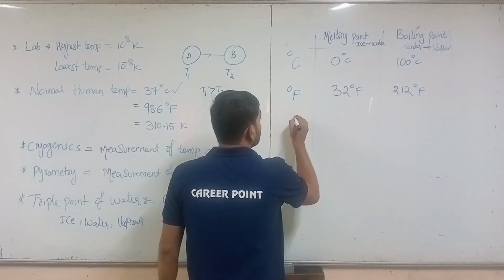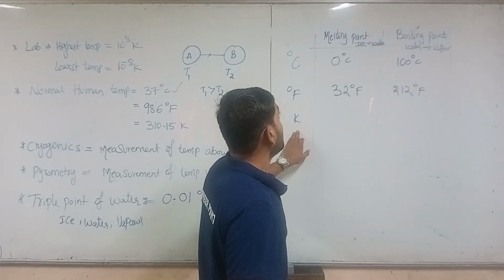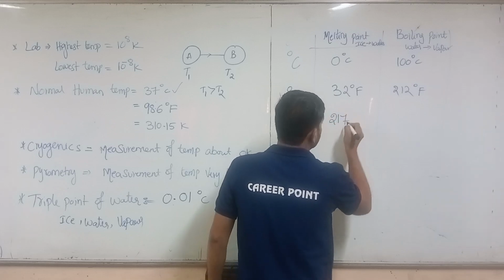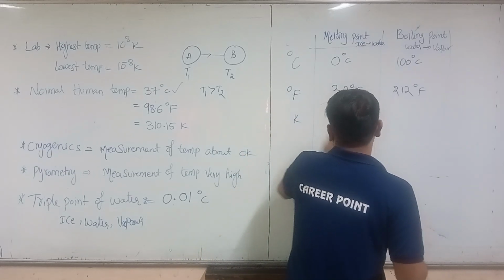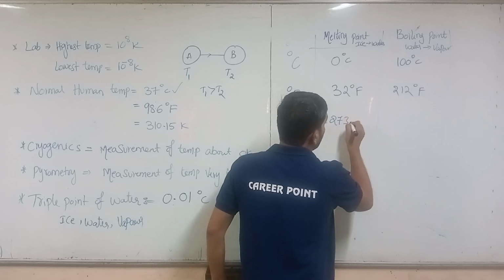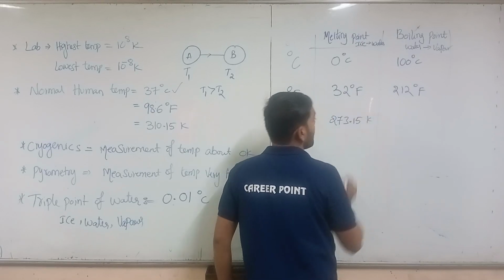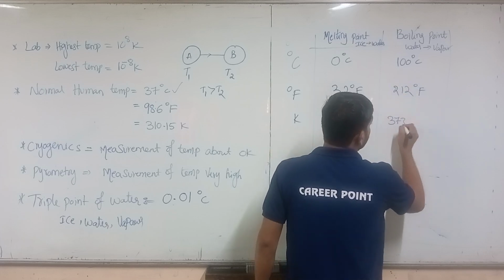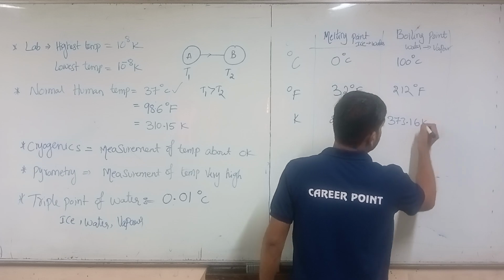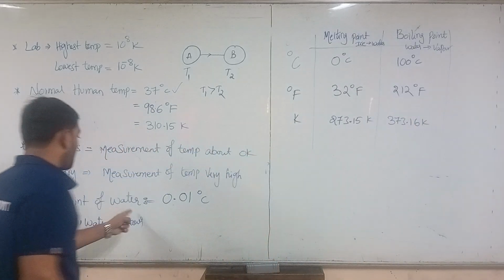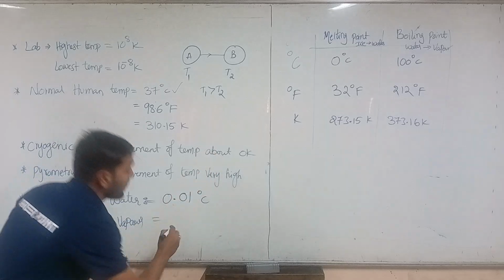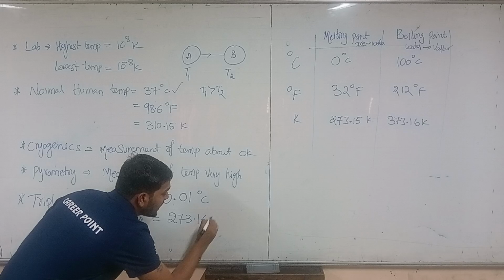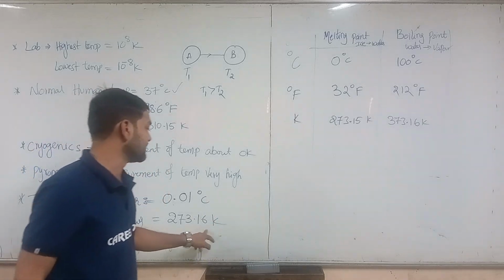And let us see the Kelvin. So in Kelvin, the melting point of ice is 273.15 Kelvin, and the boiling point will be equal to 373.15 Kelvin. The triple point of water you can also write as 273.16 Kelvin.